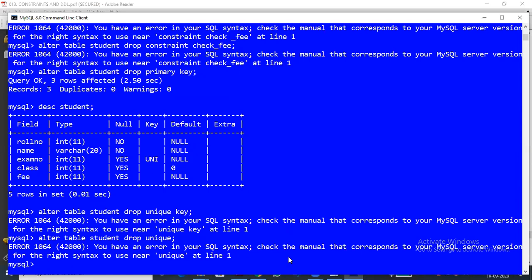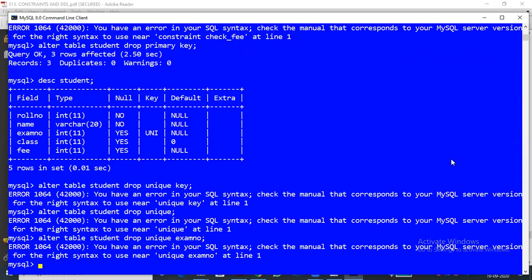Sir, just try mentioning it: put the exam number as unique, and at the end put unique, then put the exam number. You are asking for the field name to tell. Okay, let me try it. It's also showing an error. We already tried it.